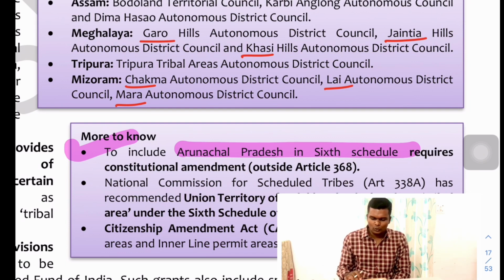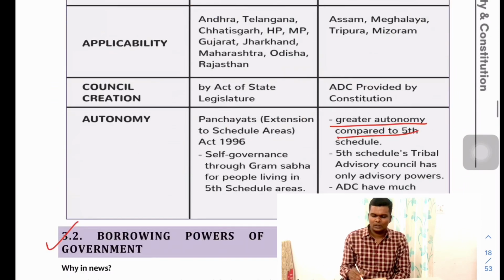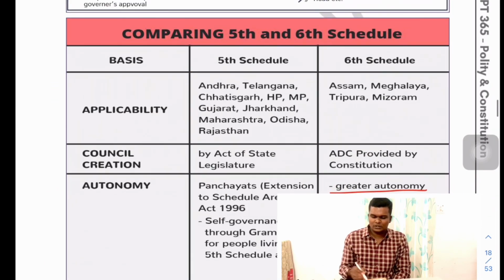So we will move on. This is the issue which I have told you, that Arunachal Pradesh is demanding to be included here. The National Commission for Scheduled Tribes relates to Article 338A; 338 is NCSC, 338A is NCST. It has recommended that the UT of Ladakh be declared a tribal area under the 6th schedule. And the CAA exempts the 6th schedule areas and the inner line permit, ILP.